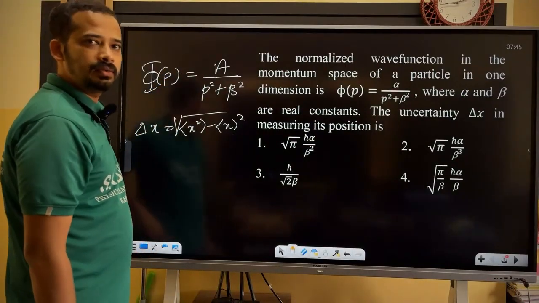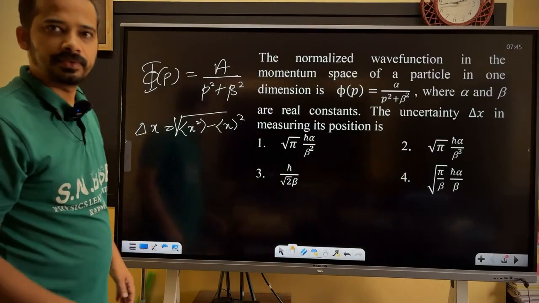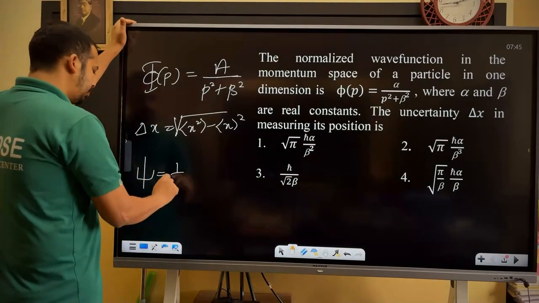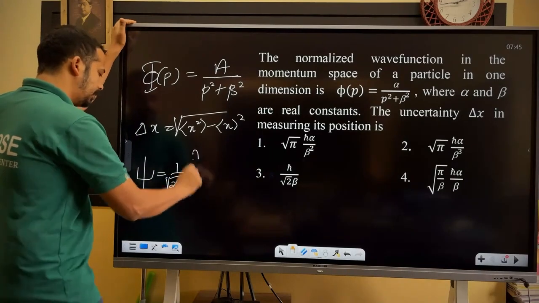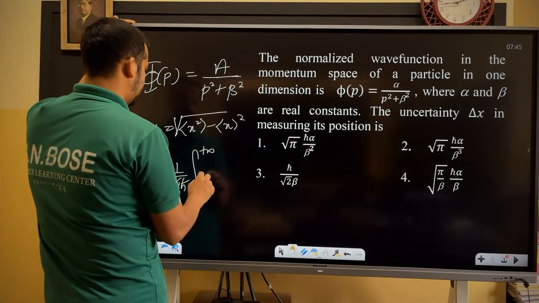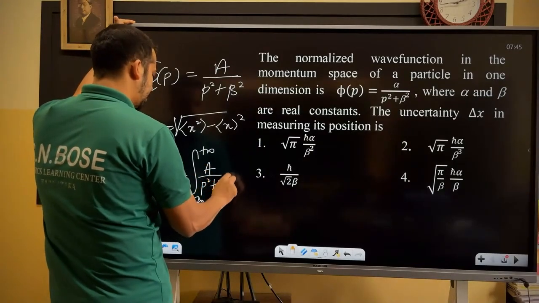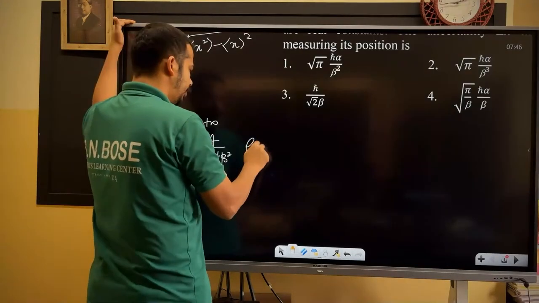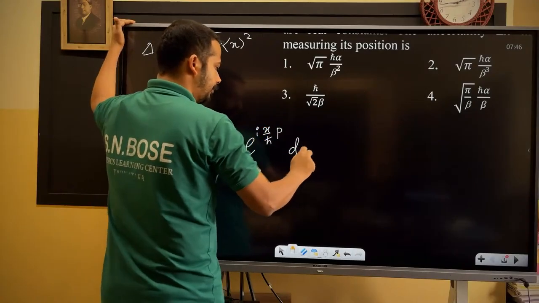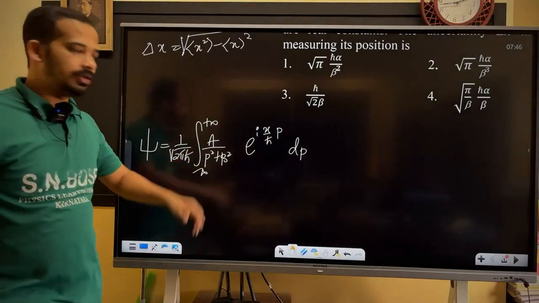Then what you can do is Fourier transform to find the position space wave function. Is that okay? What is your position space wave function? 1 by root of 2 pi h bar, integral from minus to plus infinity, A by p square plus beta square, e power i x by h bar into p, dp. Integral with respect to p, isn't it? Now this integral should be known. What is this one?